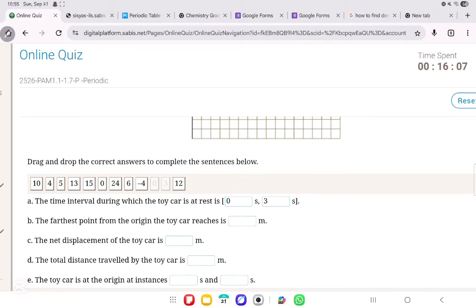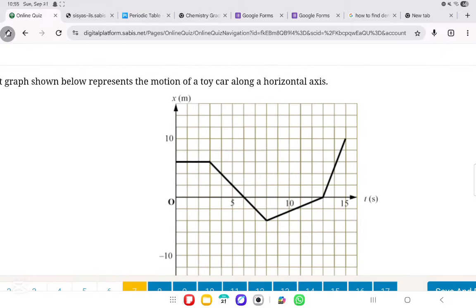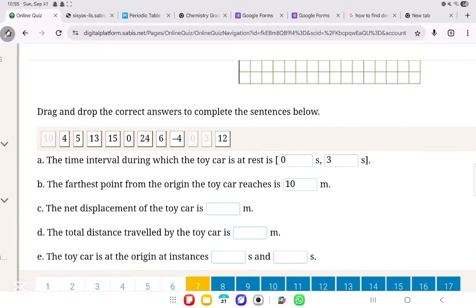Now, part B. The farthest point from the origin the toy car reaches is, very simply, where is the origin? The origin is this line over here. So when we're dealing with the farthest point from the origin, you're going to come from the origin here and see where is the farthest point. The farthest point for me is here. This is the farthest distance from the origin, which is the line with O. And so this is going to be 10 meters. Perfect. So the answer over here is 10 meters.